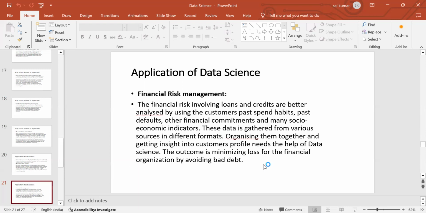Why? Because when we go to the bank, the bank first checks our CIBIL score. Why do they check the CIBIL score?